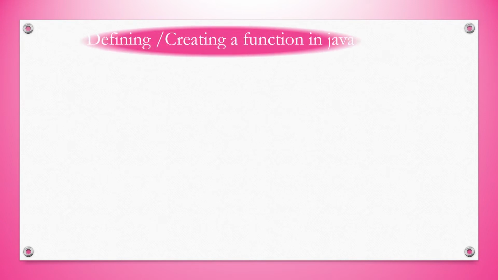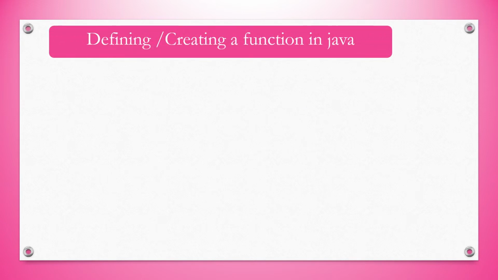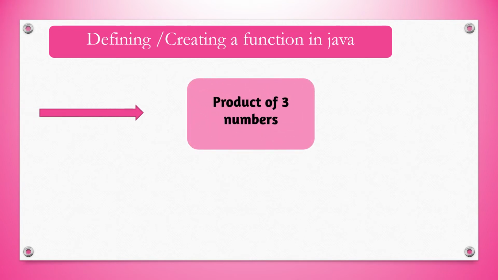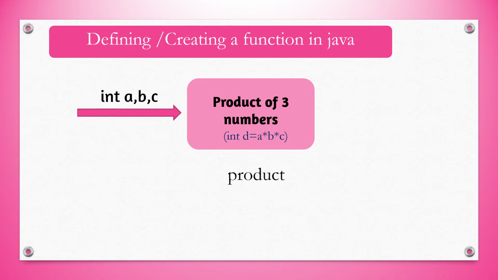Now we can see how to write the function if the function is not returning any value. For example, product of 3 numbers, the same example we are taking. Input is 3 numbers, function body will be defined, but the answer will be printed in the program. It will not return the value. So for this, write the function's first line, the prototype. The first line of the function is known as the function prototype. We will be discussing this question later.